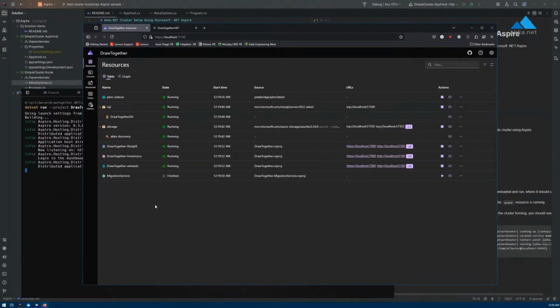And that's one of the things that I thought made Aspire really cool for Akka.NET. It's a problem that we've had for years and years and years. Akka.NET doesn't really require a lot of additional infrastructure to run a cluster. But the problem is that every node's got to be addressed individually, right? .NET Aspire makes it really easy to do that and still have an F5 launch from Visual Studio experience, which is really nice.